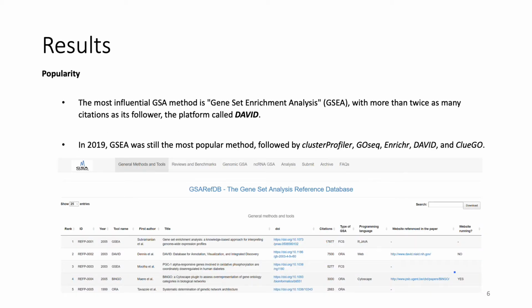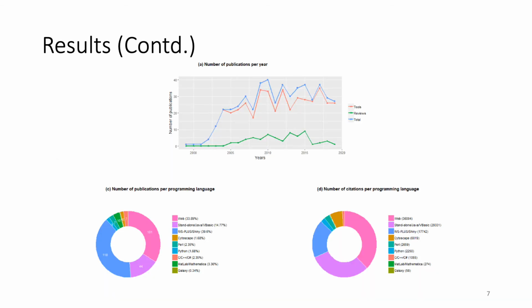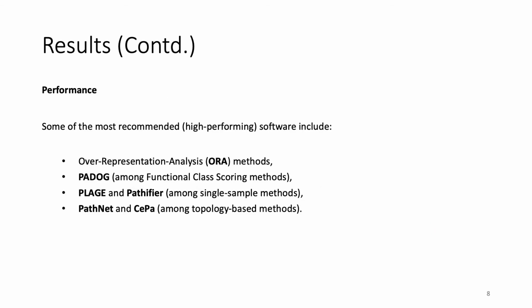From the research timeline, we find that GSEA is the all-time popular method with maximum citation count. The others that follow are Cluster Profiler, GoSeek, Enricher, David, and Clugo. Our study also establishes that the software written in R programming language and web-based applications find the maximum usage.